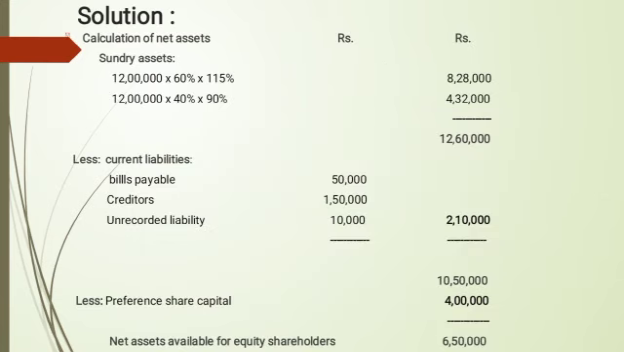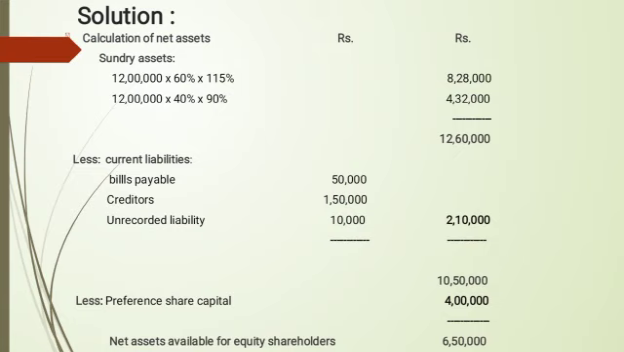Solution. Calculation of net asset. First, the sundry assets of 12 lakhs into 60% into 115% gives an amount of 8,28,000, posted in the outer column. 12 lakhs into 40% into 90% gives an amount of 4,32,000, posted in the outer column. The total amount of sundry assets is 12,60,000.